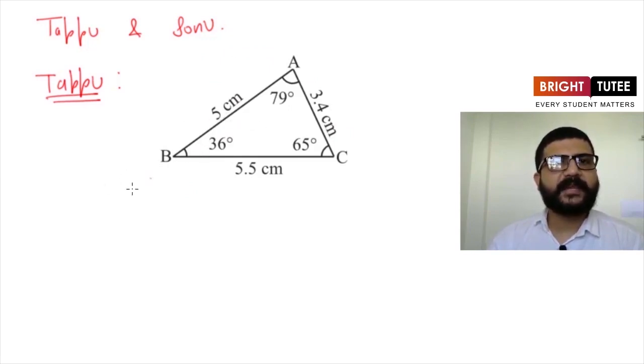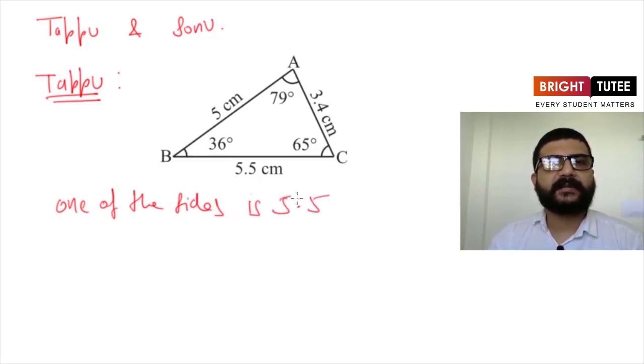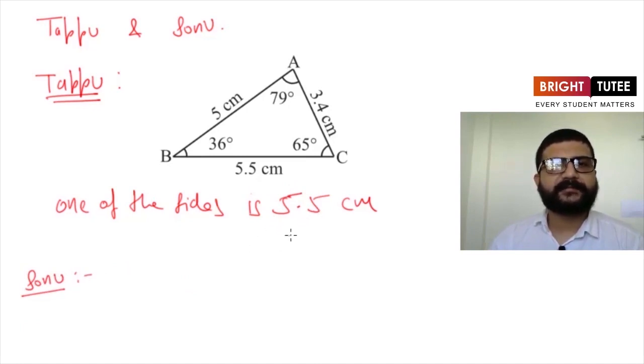The first information he gave him is that one of the sides is 5.5 centimeters. Now Sonu said, okay, I'll try to draw a triangle in which one of the side lengths is 5.5 centimeters. So here are the triangles drawn by Sonu. Sonu observed that he can draw infinitely many triangles in which one of the side lengths is 5.5 centimeters. And three of the triangles he has drawn are like this.